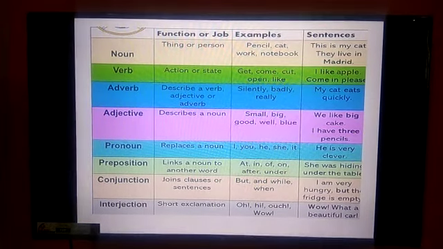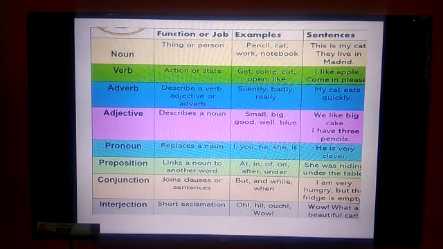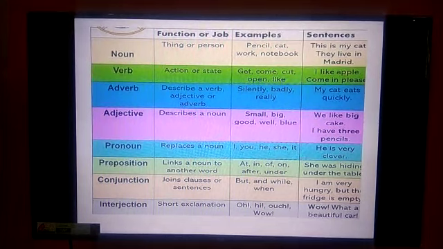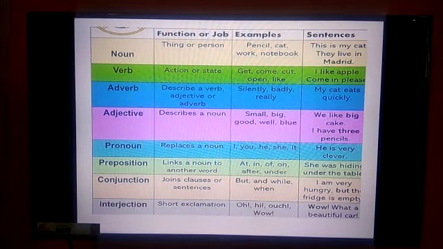Here you can see the functions of all those 8 parts of speech, and a few examples are also given there. You can go through that. Noun is the name of a thing, person, or place, and verb is an action word. Adverb describes a verb.